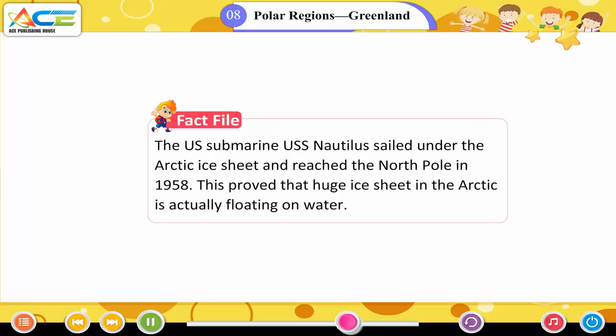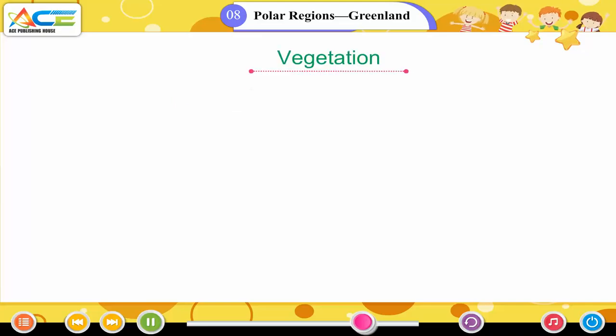Fact file: the US submarine USS Nautilus sailed under the Arctic ice sheet and reached the North Pole in 1958. This proved that the huge ice sheet in the Arctic is actually floating on water.